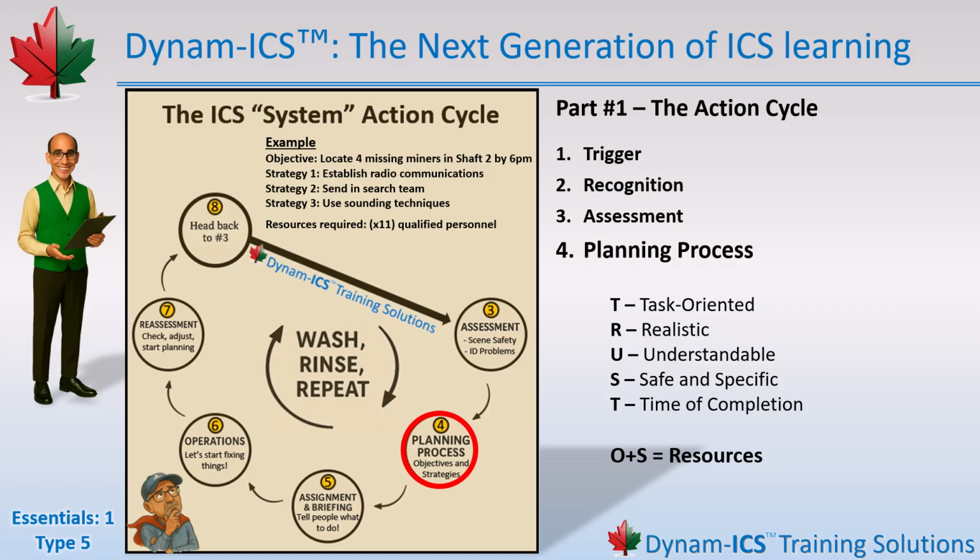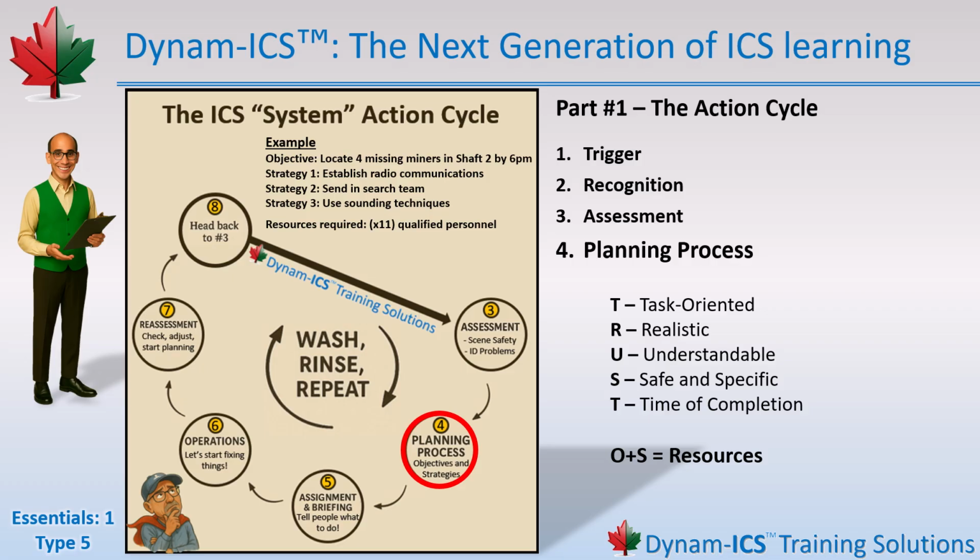Don't worry too much about the specialized equipment and such. You know what you have on hand. This is about the main resources you need: personnel, heavy equipment, etc. The core idea is simple. Your objectives and strategies tell you what resources are needed. Take that resource list, compare it to what you already have on scene, and anything you're missing needs to be ordered through your resource system. We'll turn all of this into assignments in step 5.